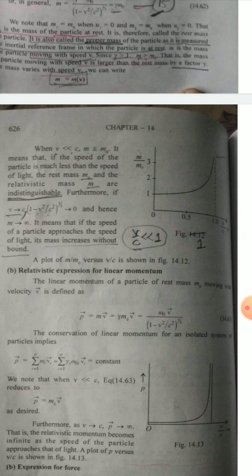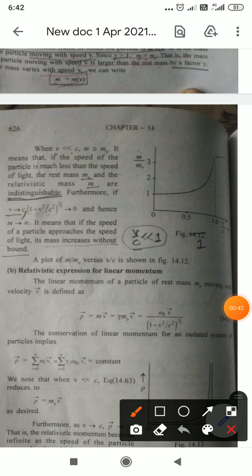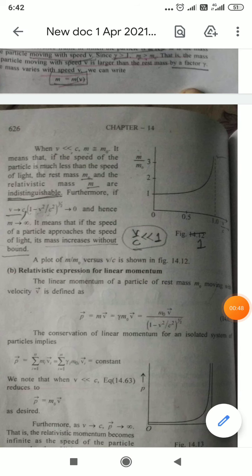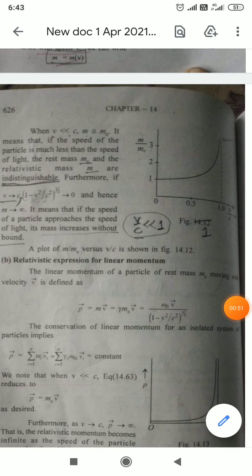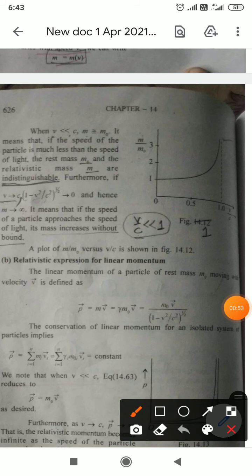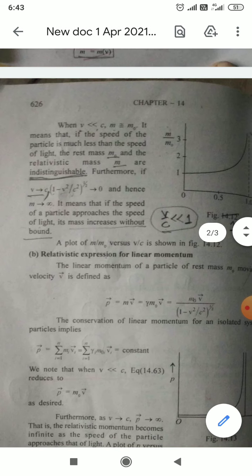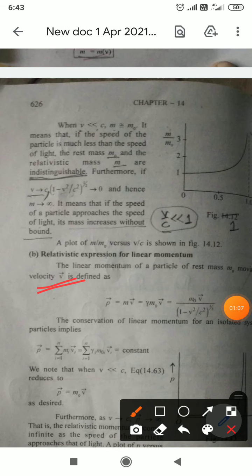So today we are going to discuss the relativistic expression for linear momentum. The linear momentum of a particle which has the rest mass m0 moving with velocity v is defined as p equal to mv, which is equal to gamma m0 v, because m is considered as gamma into m0.